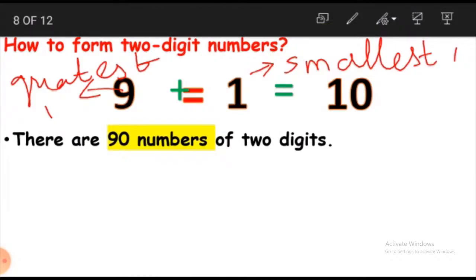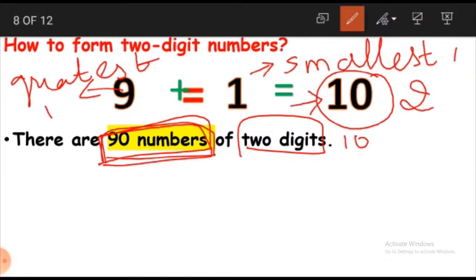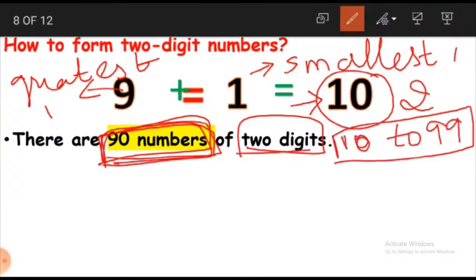And how many 2 digit numbers do we have? We have 90 two digit numbers. What are they? They start from 10. See, this is the 10. Two digit numbers start from 10 and go till 99. Go till where? 99. There are 90 numbers of 2 digits which start from 10 and end at 99.